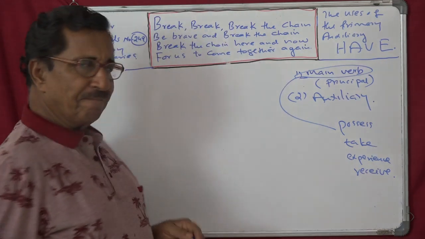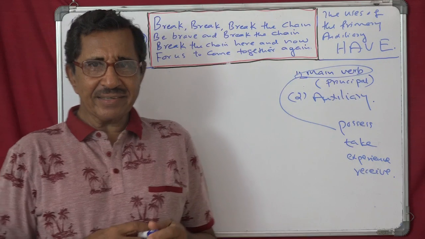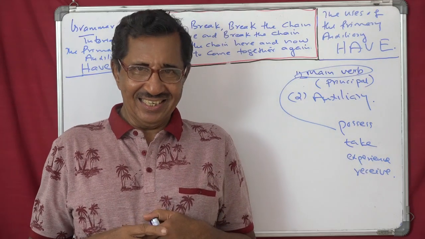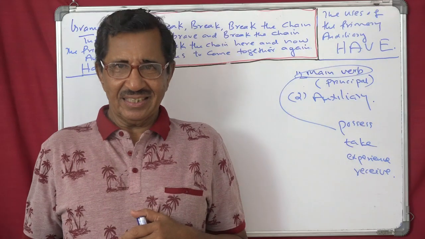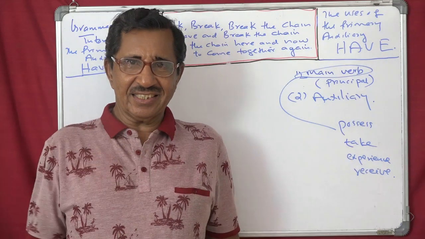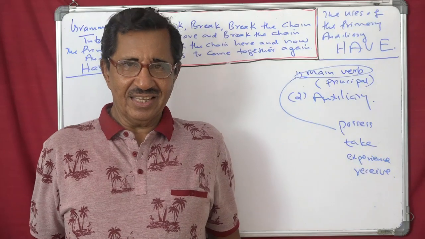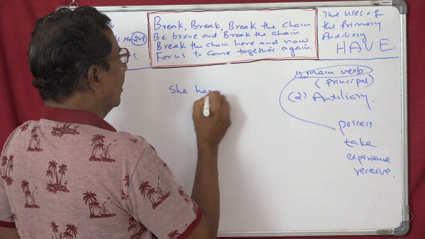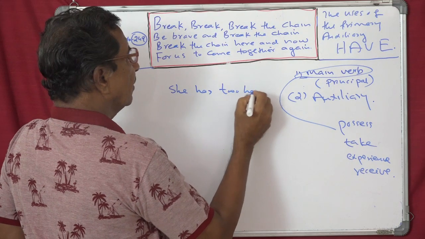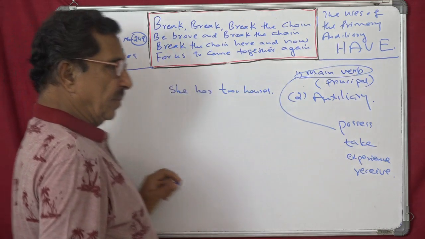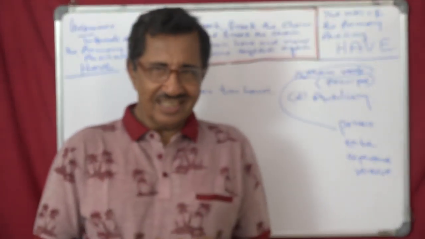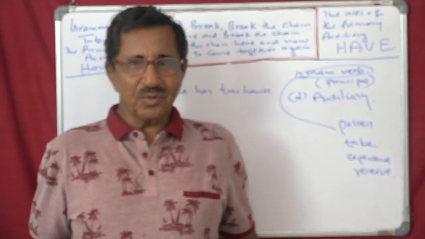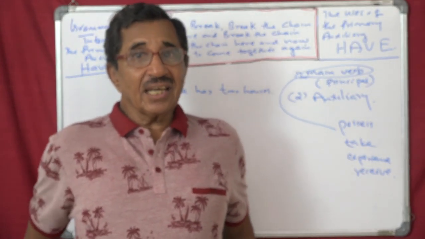Examples? I have a train. That is, I possess a train. I have 2 houses. They have 5 flats. They have, she has 2 houses. It happens very often. Many people have 2 houses. Some people have no house.